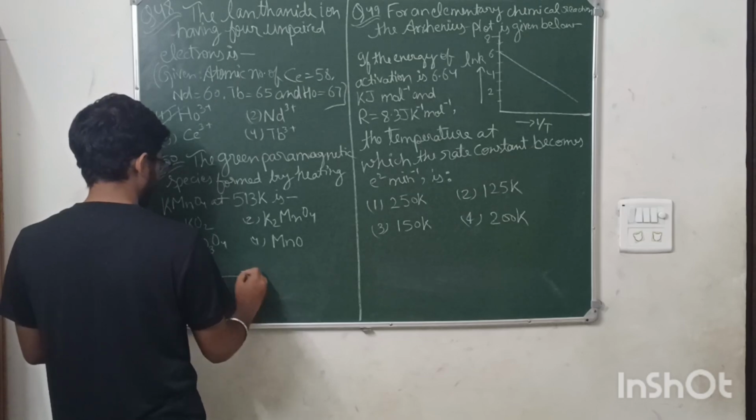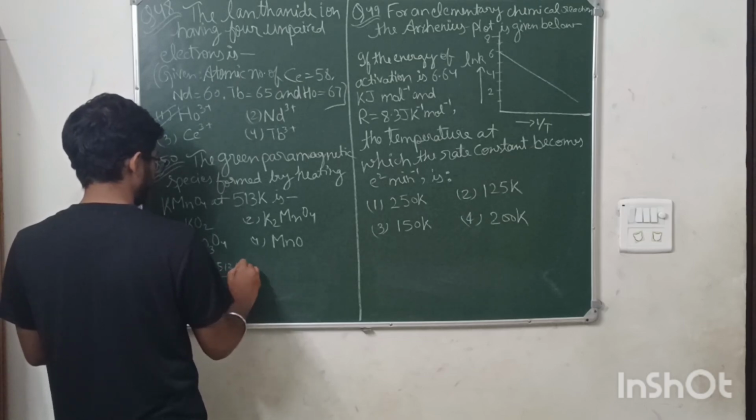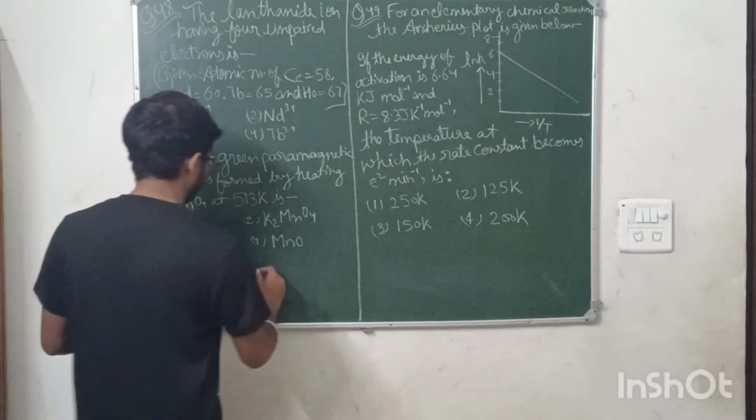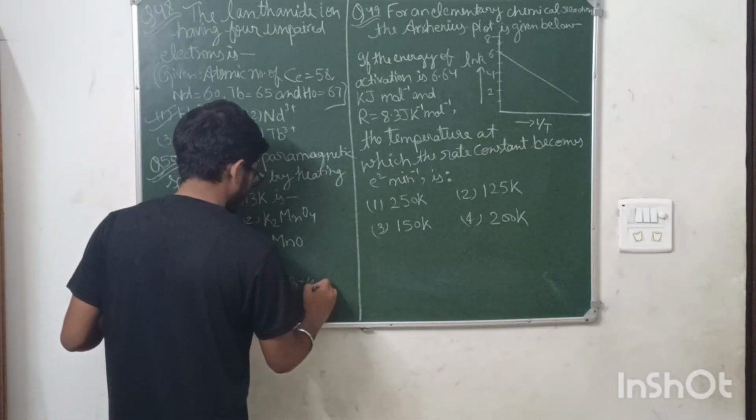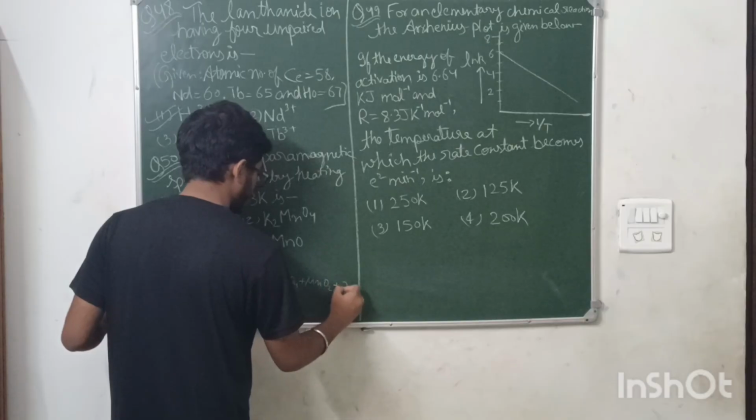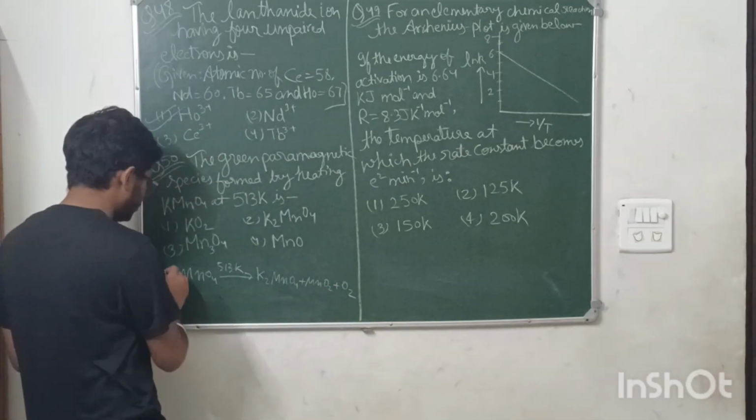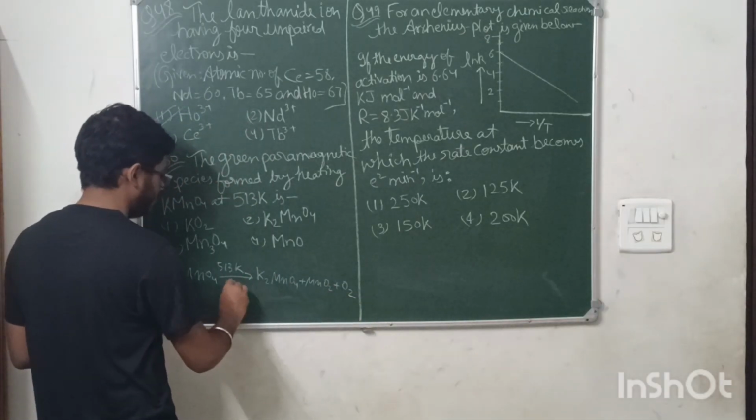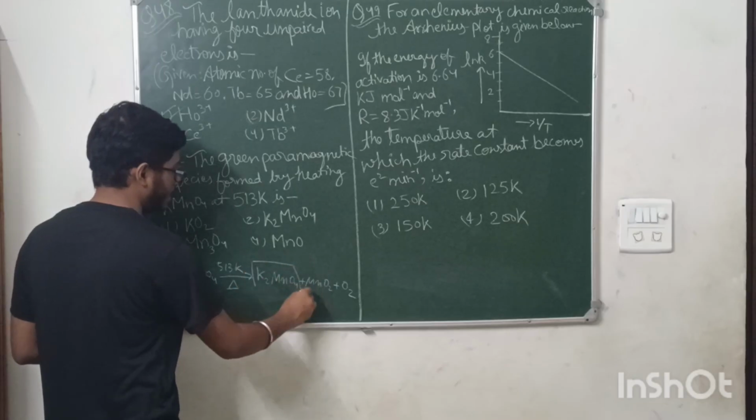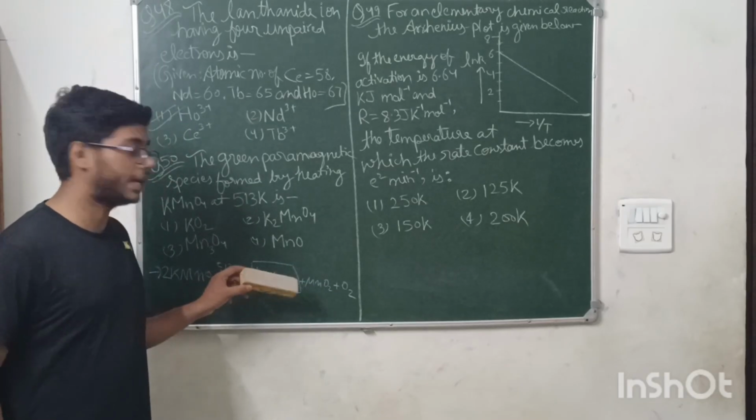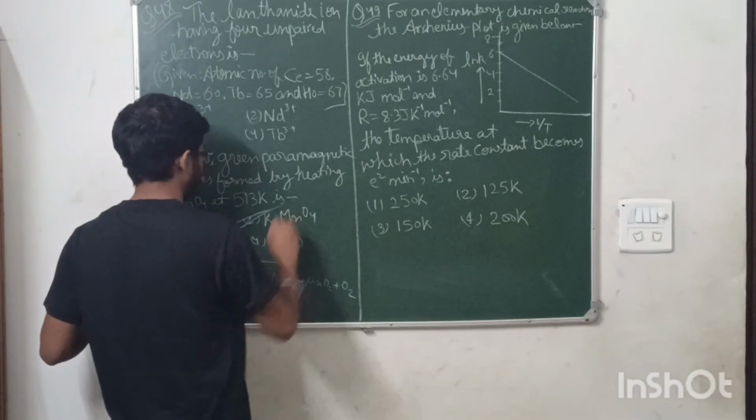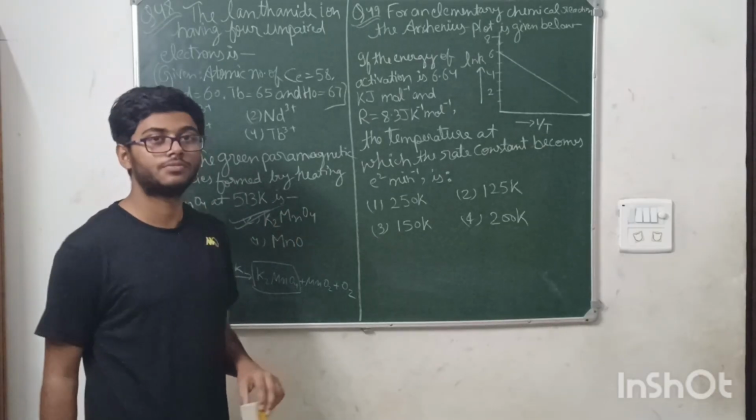You will heat it at 513 Kelvin. So what will it form? It will form, if you remember, K2MnO4 plus MnO2 plus O2. Balancing the reaction, you need to add 2 here. At 513 Kelvin heat, this is the green paramagnetic species that is formed, K2MnO4. So option number 2 is the answer for question number 50.